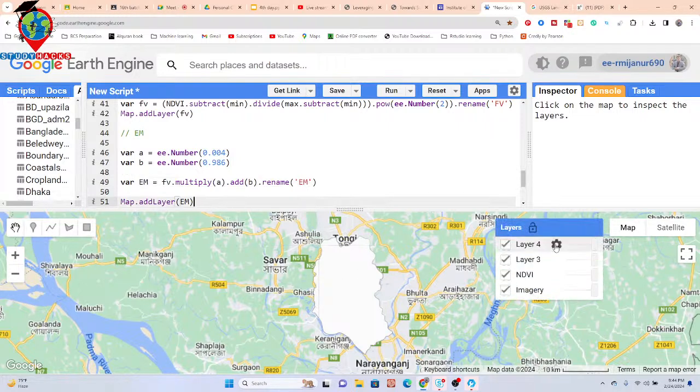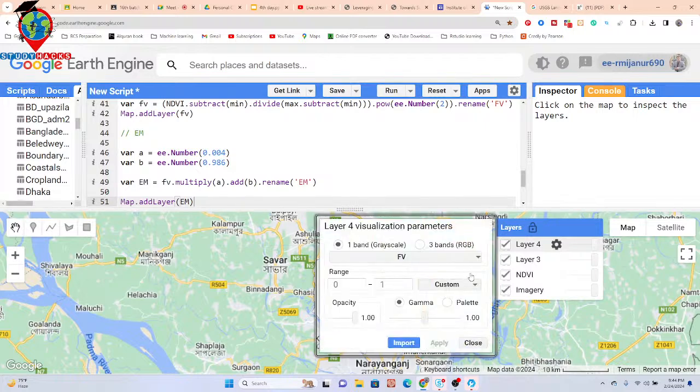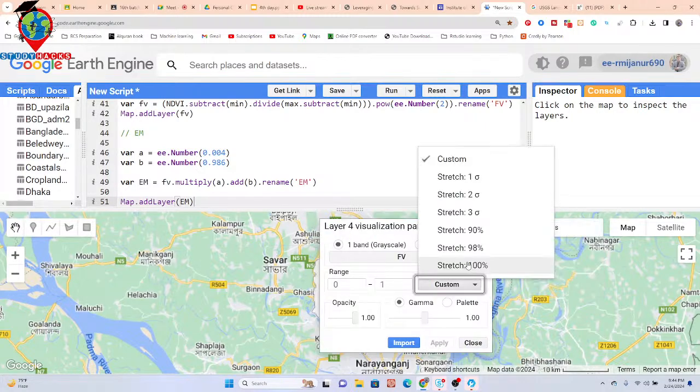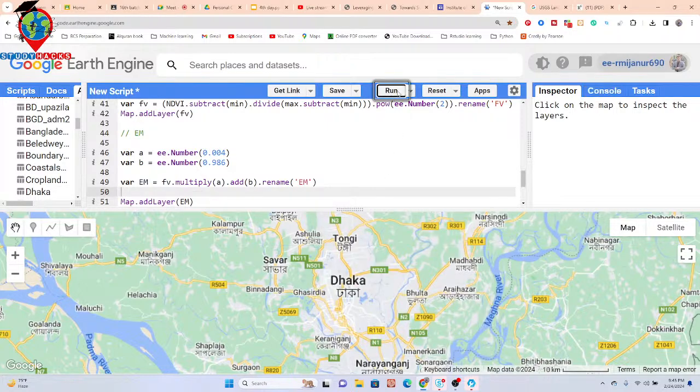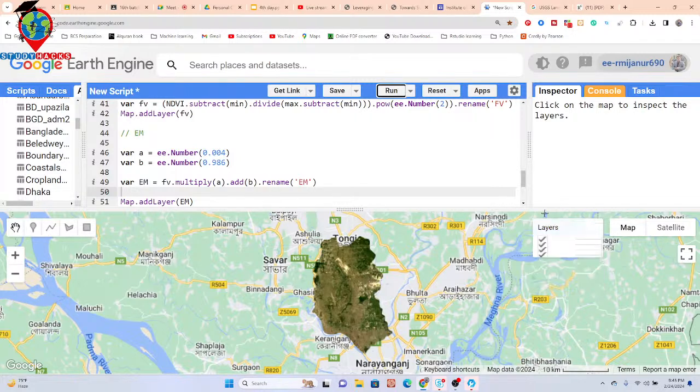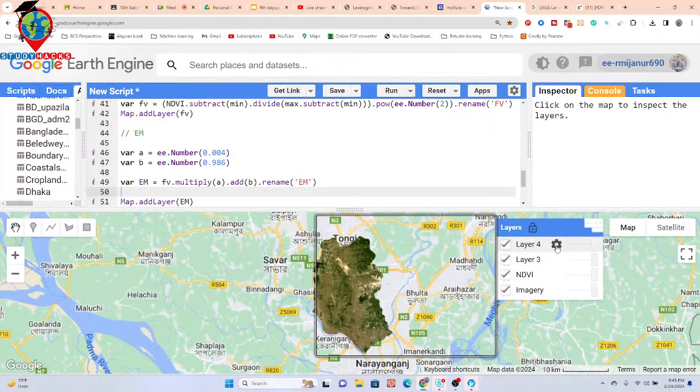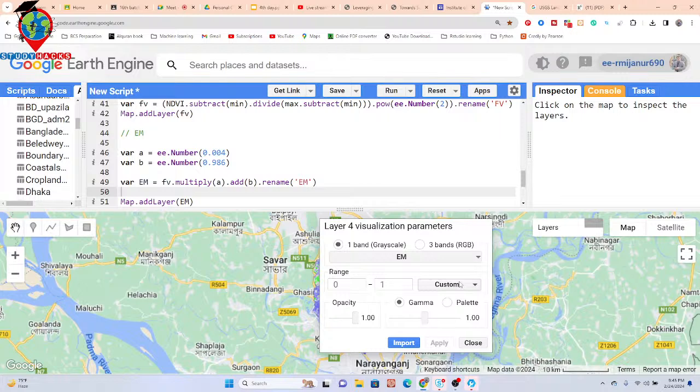When I do the stressing, we also get a better result. I run it again and click here. Yes, it shows EM, because I renamed it as EM. So that's why we also get EM here.